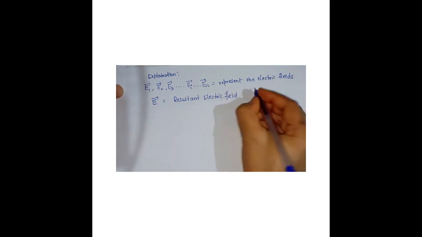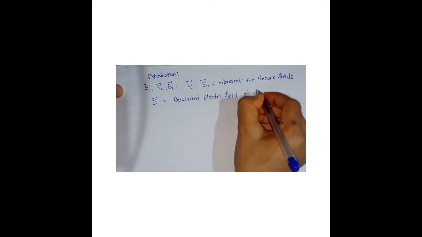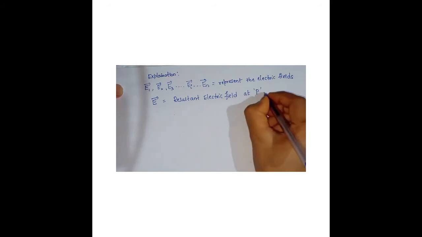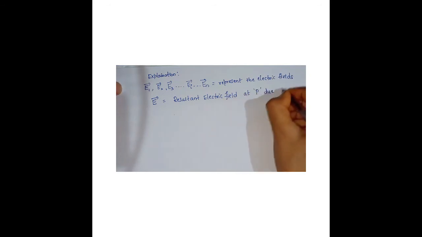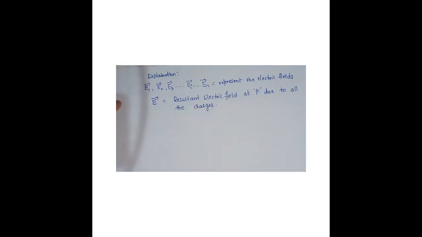Where are you finding it? You're finding it at point P, due to all the charges of the system, right?